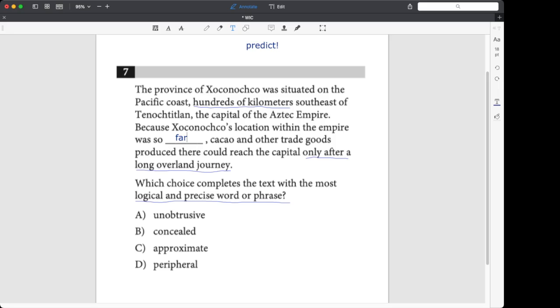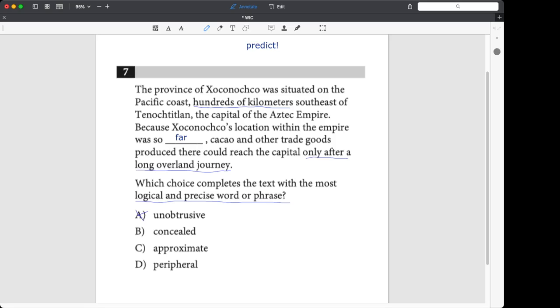This is a remote province. It's so far away from the capital. It takes forever to get there. And by now we have a really good idea of what we're looking for. Now let's look at the choices. Was it unobtrusive? Unobtrusive means something that doesn't really stand out. And that's not really what the clues are about. Even if logically you think it doesn't stand out because it's far away, the clues are literally saying it's far away. They have nothing to do with whether it stands out or not.